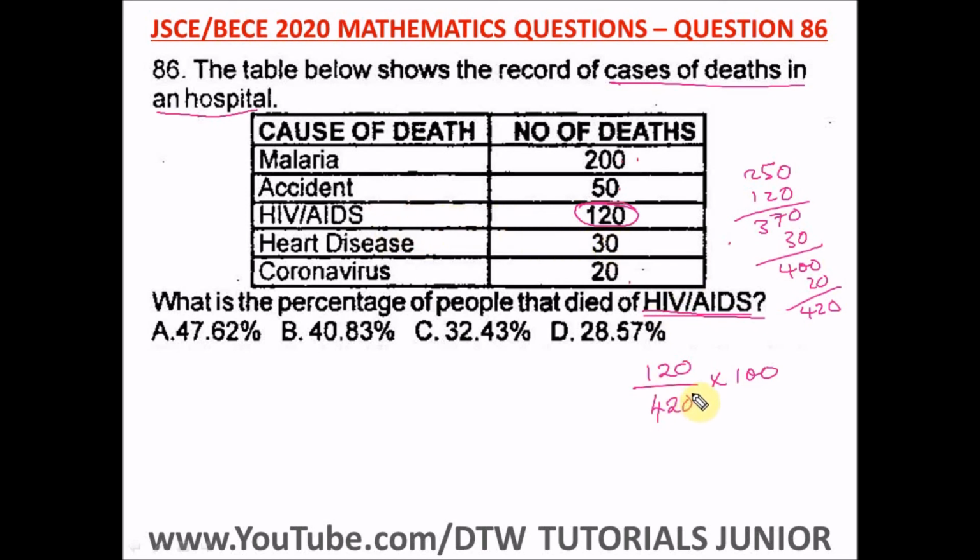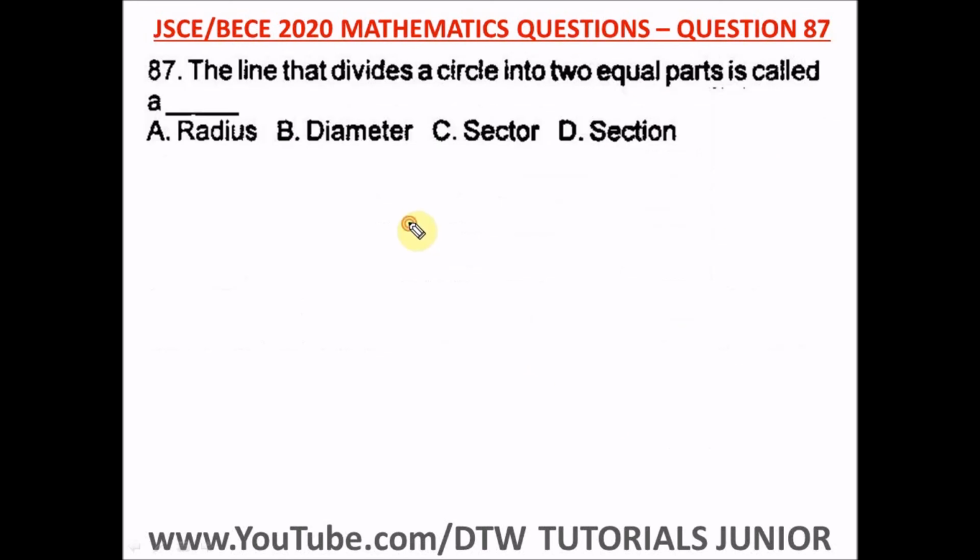HIV/AIDS. So this 0 will cancel out this 0 here. When we punch these values into the calculator, we are going to have 28.57%. Okay, so this is the percentage of people that died of HIV/AIDS, and our right option here is option D.